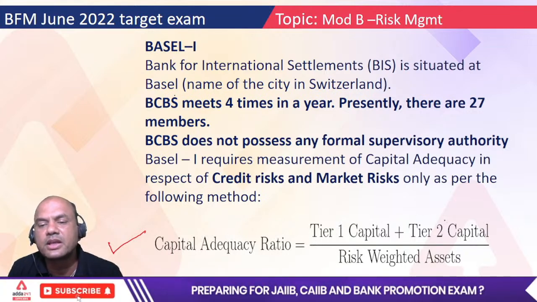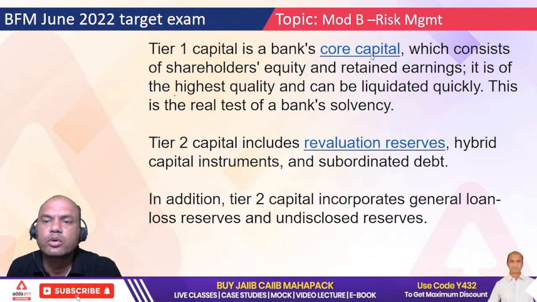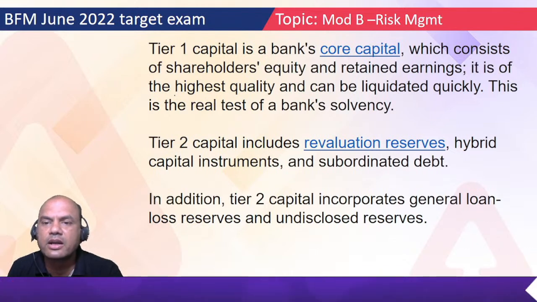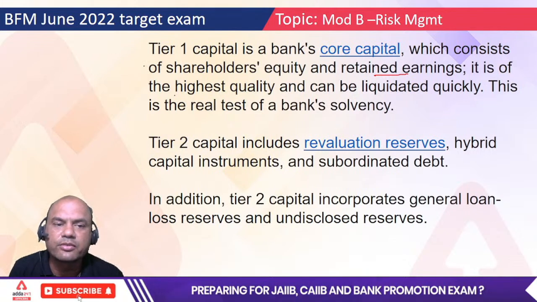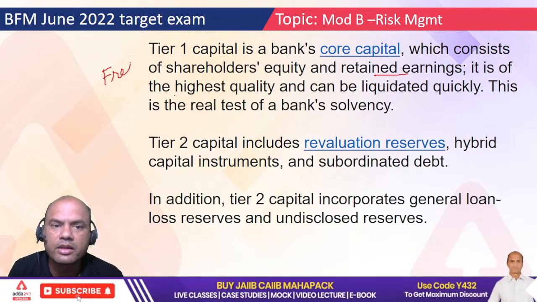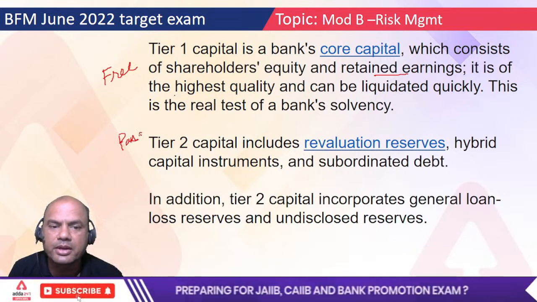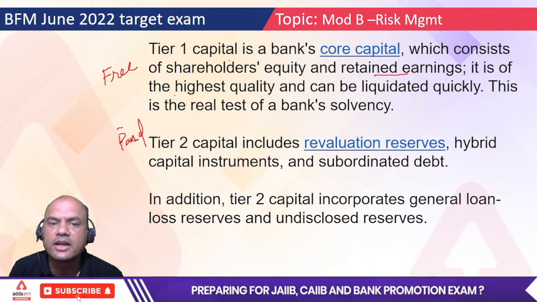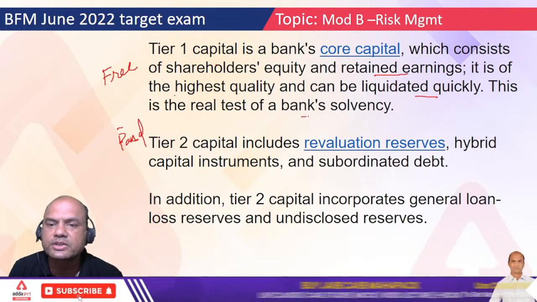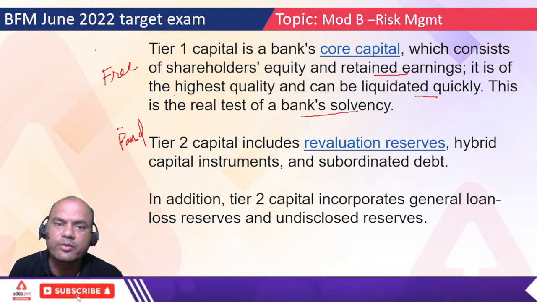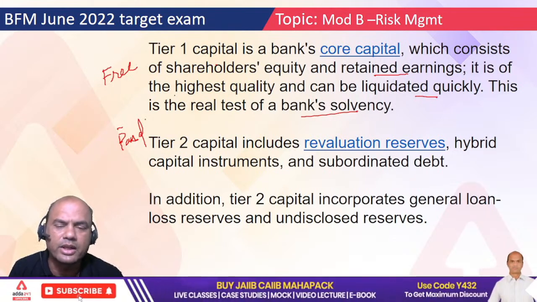Now what is tier 1 plus tier 2? There are two types of capitals. Okay. Tier 1. Tier 1 is the bank's core capital, which consists of shareholders' equity and retained earnings. Okay. It's a free capital. Remember, tier 1 is always the free capital. Okay. Free. And this is always a paid capital, means I have to pay interest on this capital. Okay. So it is of the highest liquidity and can be liquidated quickly. It is a real test of bank solvency, because the more bank has free capital, the more free it is and the more it can use the funds. It doesn't have to pay to anyone.